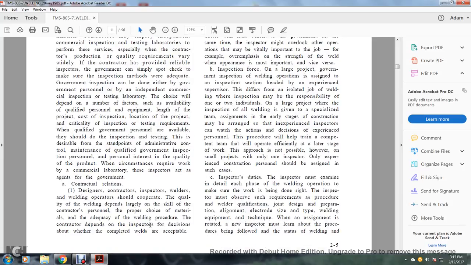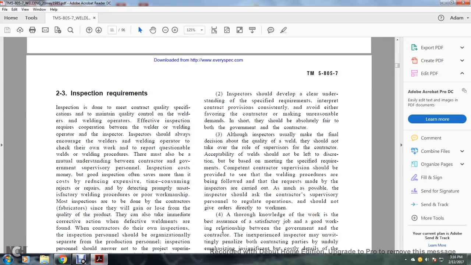The contractor's relationship. Designer, contractors, inspectors, and welding operators should cooperate, with the qualifying of the welding depending largely on the skill of the contractor's personnel. The proper choice of the materials and adequacy of the welding procedure with the contractor depends on the inspector, who makes the decision whether the completed welds are acceptable.